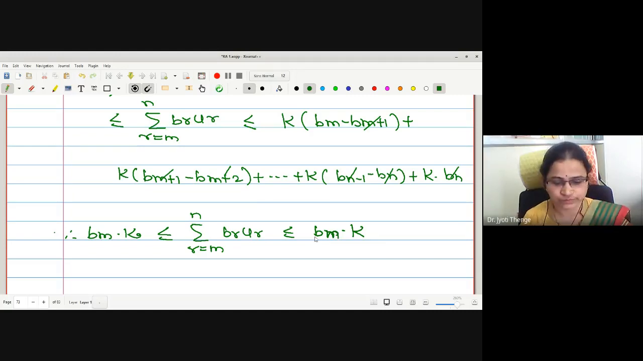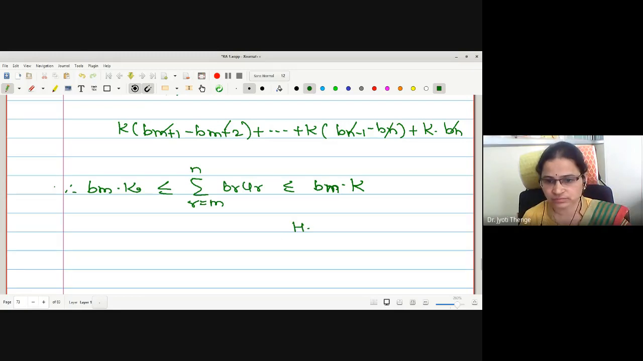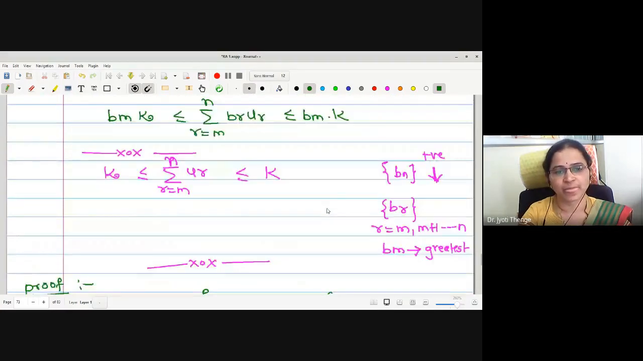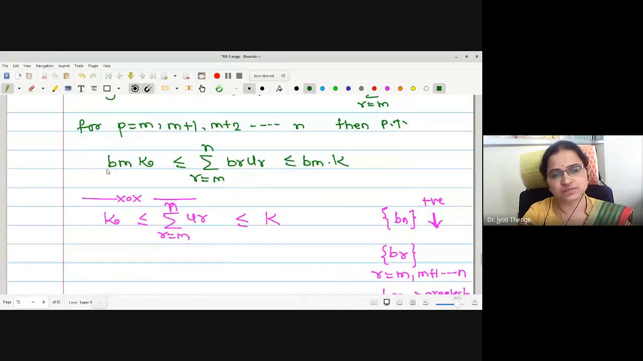Is it true? Okay, and hence this is the proof. We have proved that summation BrUr lies between Bm small k and Bm capital K. This is what we want to prove in our example.